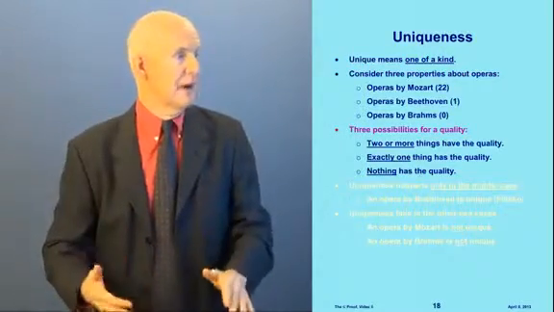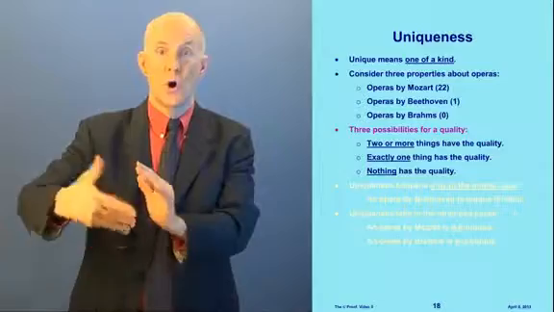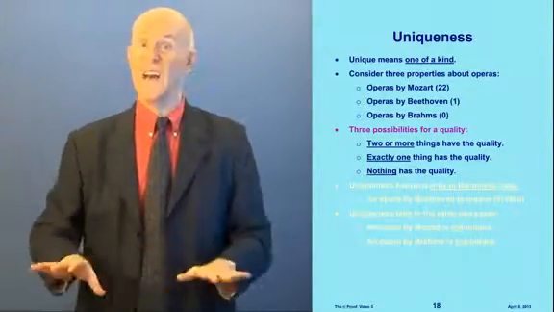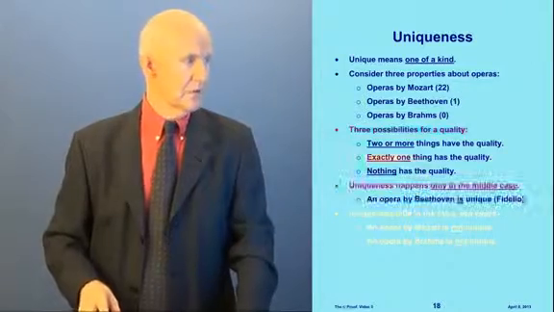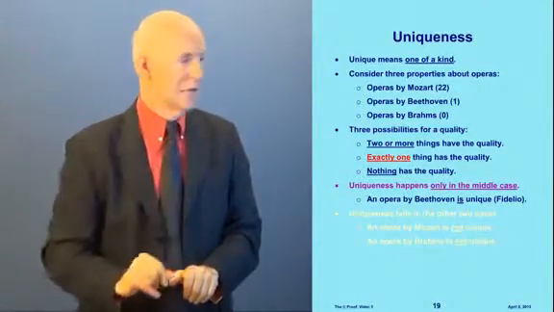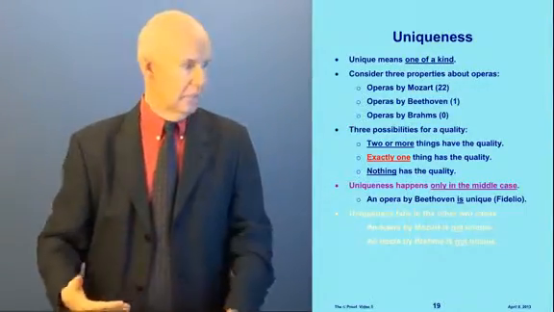So there are 3 possibilities for quantity: either 2 or more things have the quality, or exactly 1 thing has the quality, or nothing has the quality. Uniqueness happens in the middle case, when there's exactly 1. So an opera by Beethoven is unique: it's Fidelio.